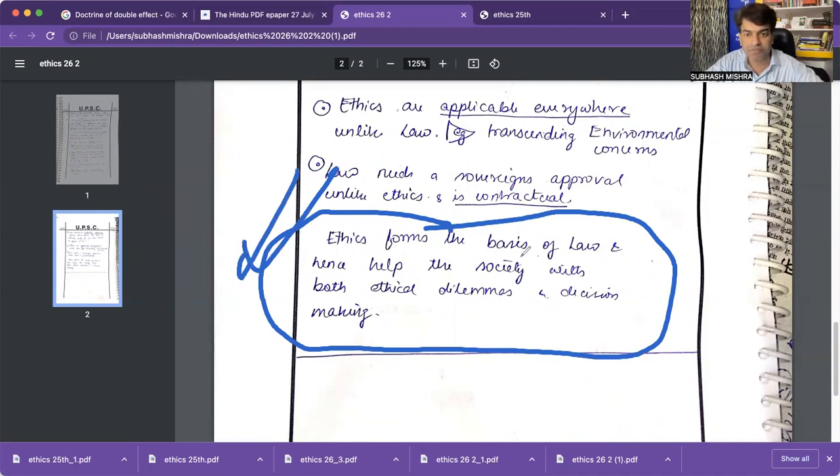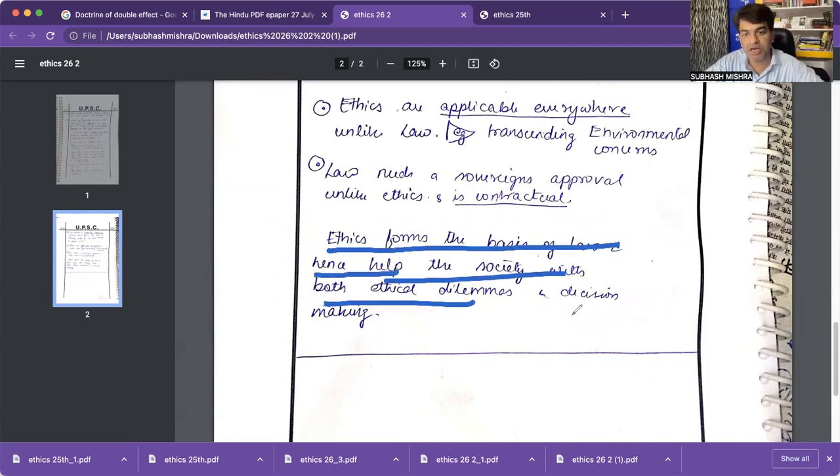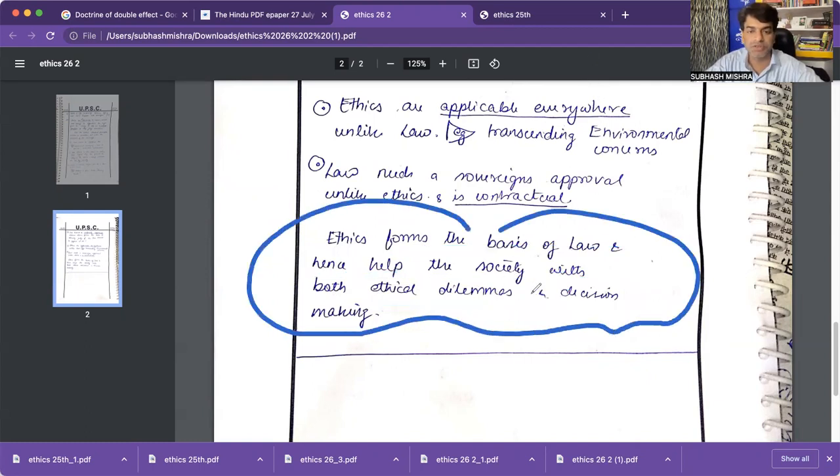Let's see that. Ethics forms the basis of law and hence helps the society with ethical dilemmas and decision making. But the legibility is not there. Please try to write perfectly, Yukti. Legibility is not there. You may get marks cut because of the legibility issue. It is not good to write like this.